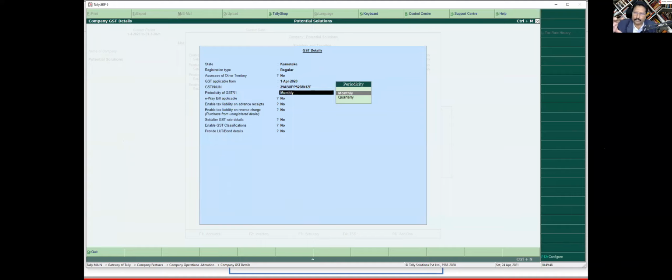If you say monthly, it will always show you your previous month. If your voucher entry is in the month of May, when you go to a GSTR 1 or 3B, it will show the month of April. If you say quarterly, and you are in July, it is going to automatically pull April, May, and June and give you in your 3B and your GSTR 1. So that is where this monthly, quarterly option is there. So probably let me just say monthly. And then e-waybill, right? So e-waybill, if it is applicable, you can generate e-waybill.